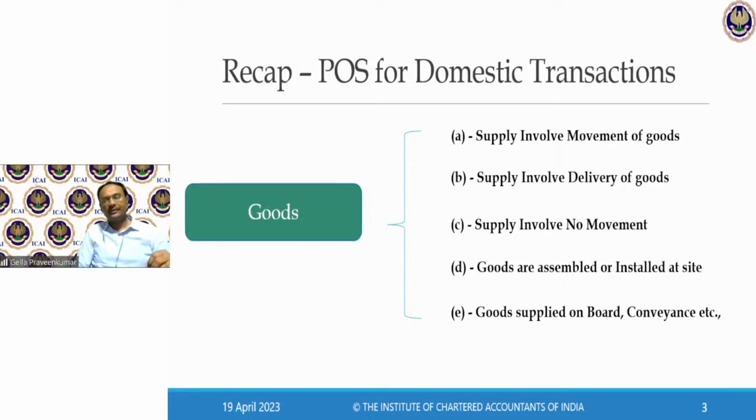I have given the example of IRCTC, where at every station where the goods are taken on board, that will be recorded for the purpose of raising a tax invoice. At the end of my journey, they will take a stock. How many did I load? How many were remaining in the closing stock? For the consumption, what happened? I raise a tax invoice. This is my example for place of supply of goods supplied on board a conveyance.